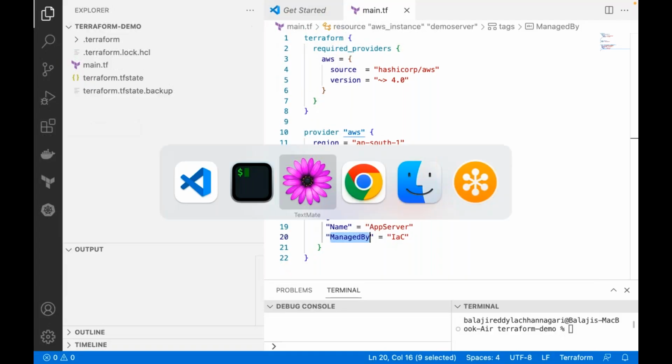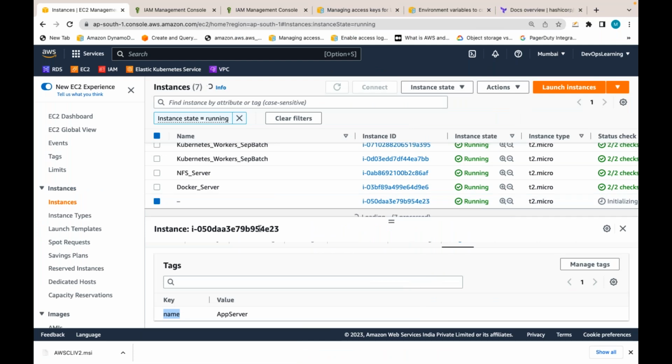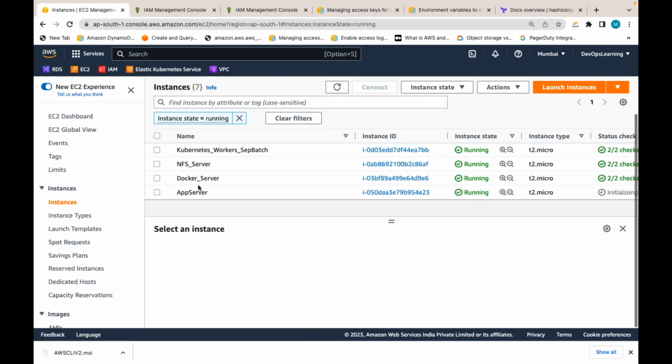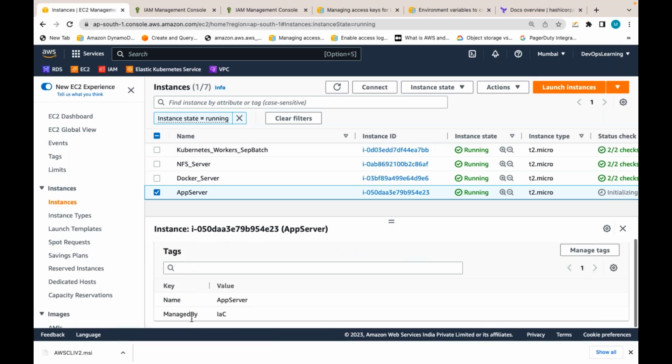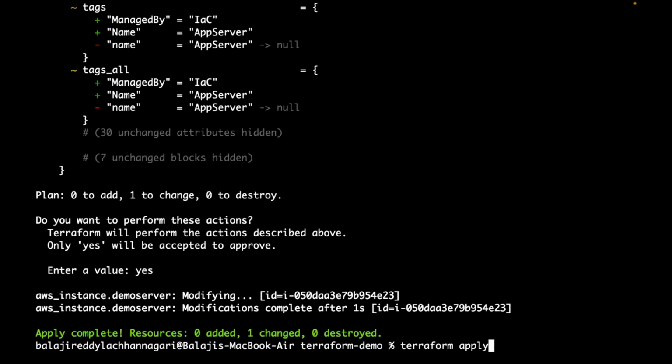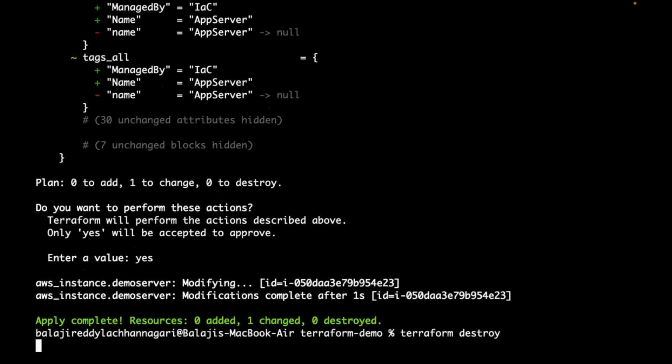Now if I go and check here, let me refresh. Can I see that the EC2 instance is tagged with the name app server I have given, and the additional tag also, managed by IAC? Now can I destroy also as Balaji? Terraform destroy will destroy whatever has been created. Yes, but anyhow I am going to start Terraform from Monday.